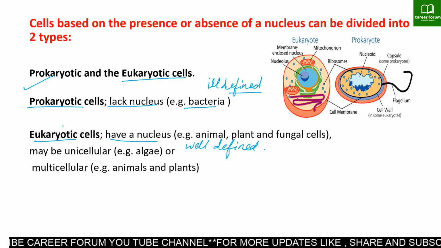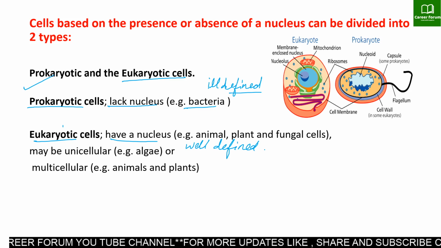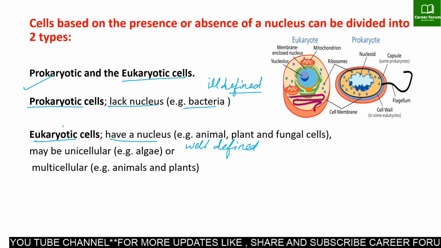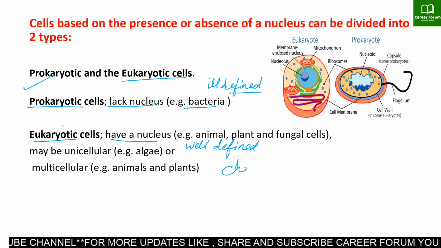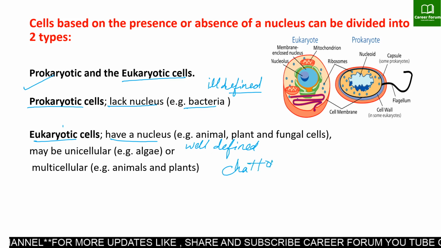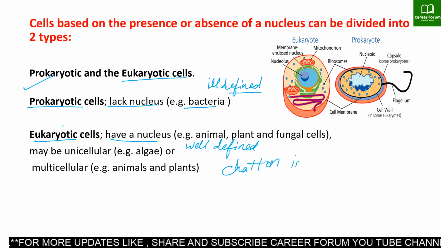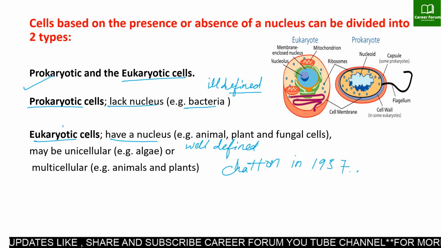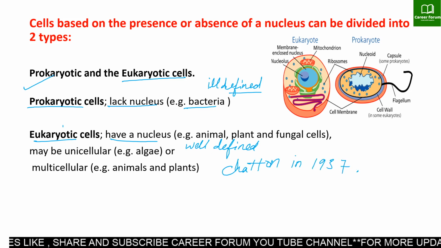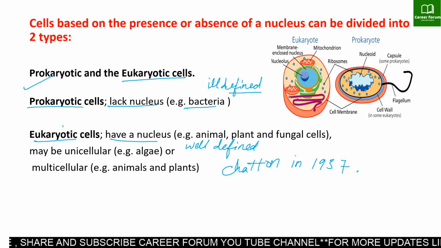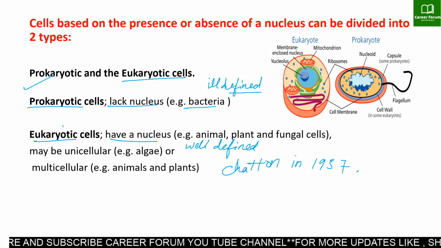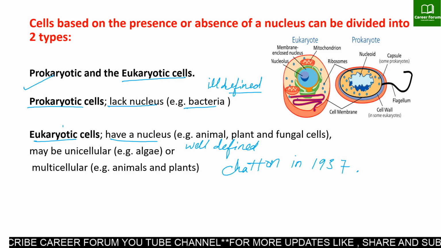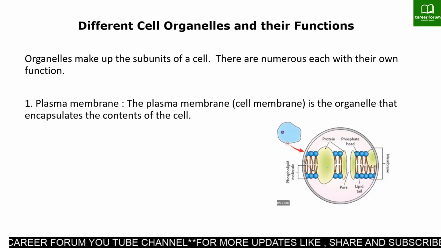So students, the prokaryotic and eukaryotic nomenclature was first proposed by Chatton in the year 1937, and he divided the cells on the basis of the nucleus. So these were the two types which we study on the basis of nucleus and their function.